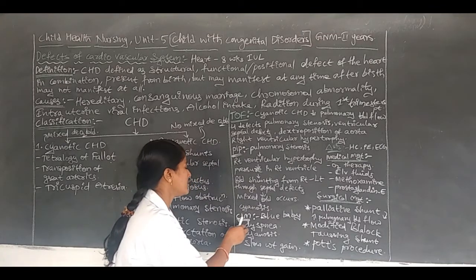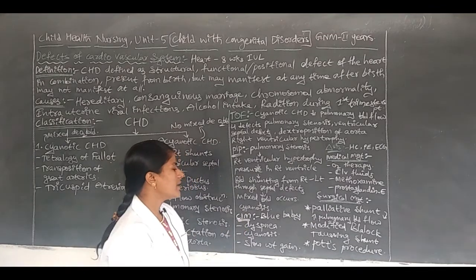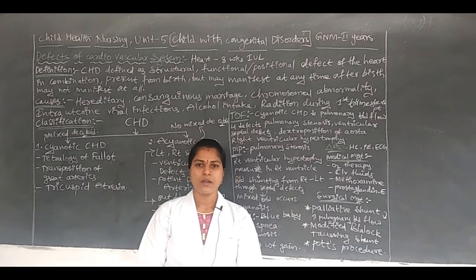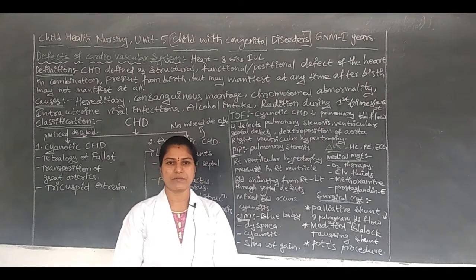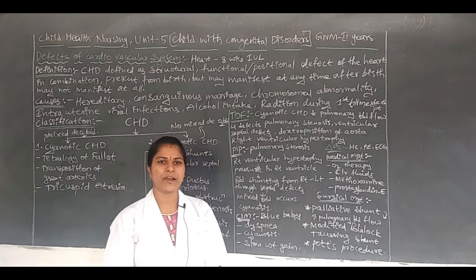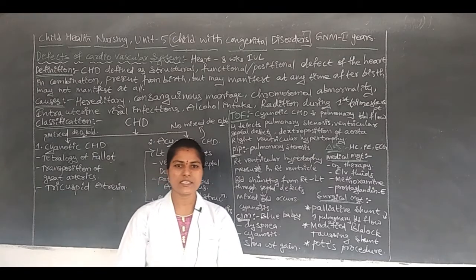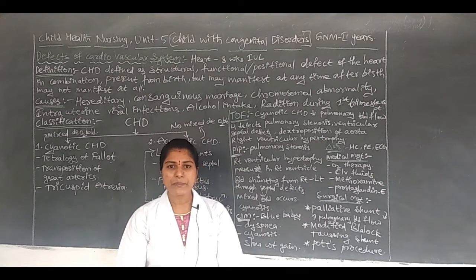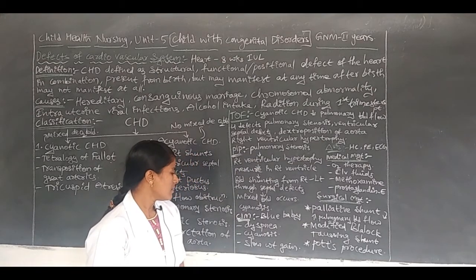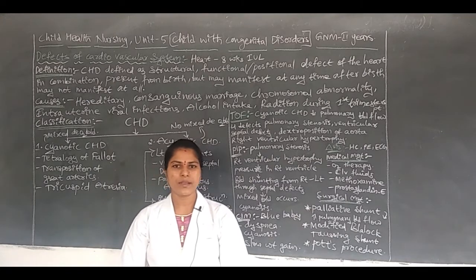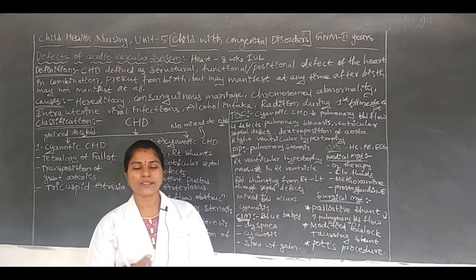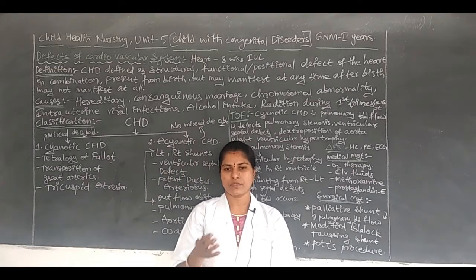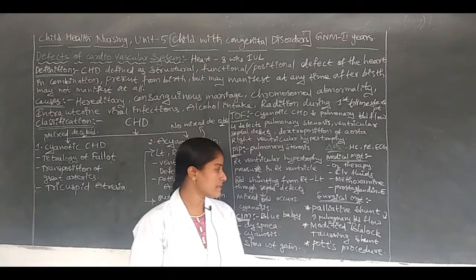Next, clinical manifestations. When we observe the children, the child has one symptom of bluish discoloration, and we identify a blue baby. Another one is dyspnea, the child is not able to breathe, difficulty in breathing. Next is slow weight gain. The child is not able to gain good weight even when we give sufficient food. These are the symptoms.